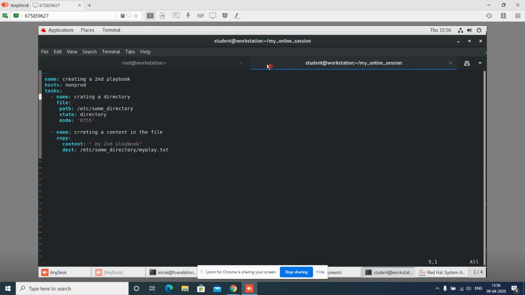Now it is one task. I will say /etc/Ashish and Ashish. Now this is one play with two tasks. Now I am writing the second play. The second play again starts the same way as I started the first play. The same way I have to start my second play.